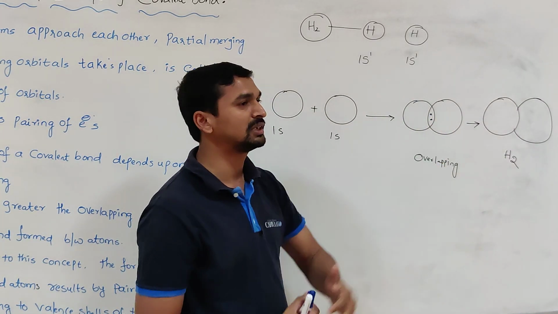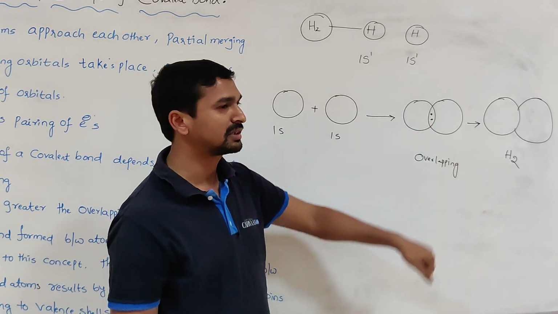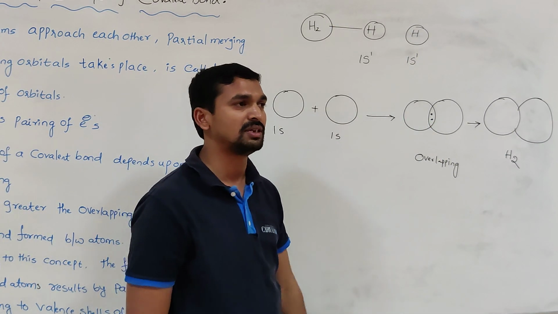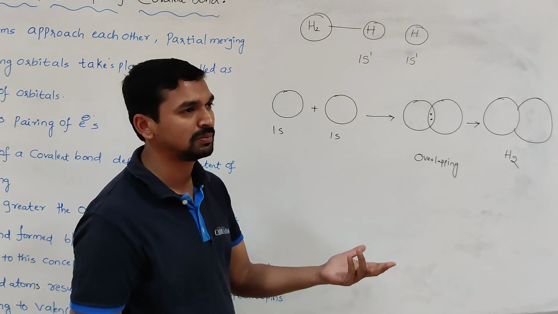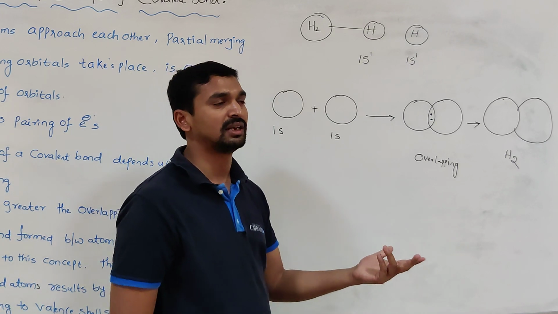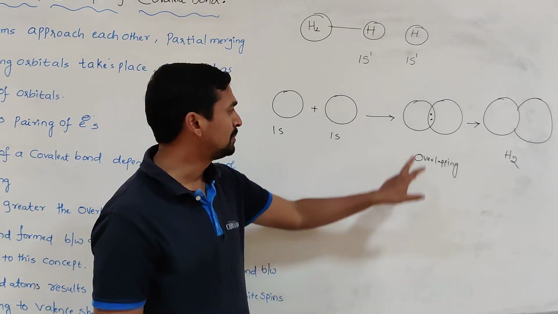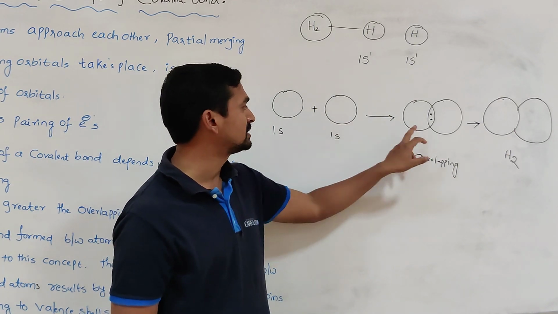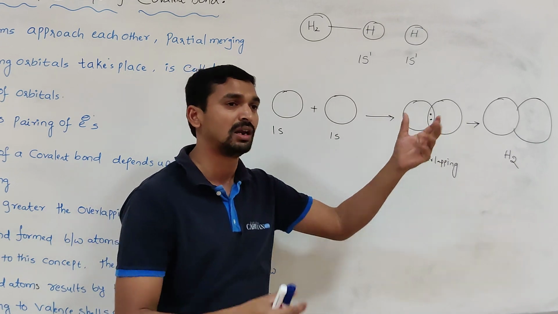So that will result in the formation of which one? Covalent bond. Here, whatever electrons are present must always have opposite spin, because according to Pauli's exclusion principle, no two electrons can have the same set of quantum numbers in a particular orbital. Whenever these two atomic orbitals overlap, they result in a bigger electron cloud, which is simply called a molecular orbital.